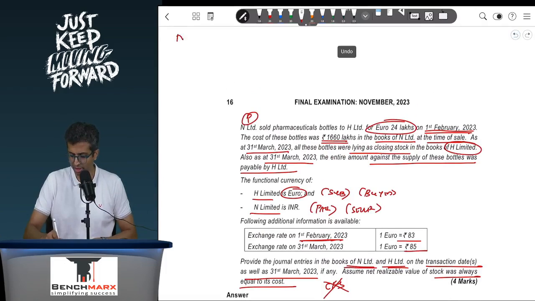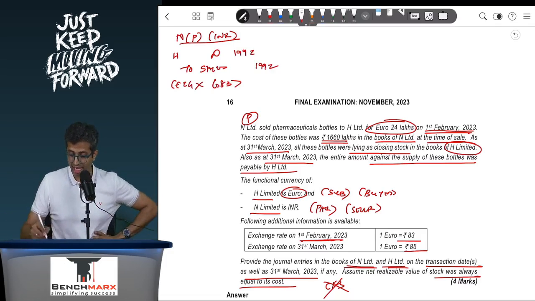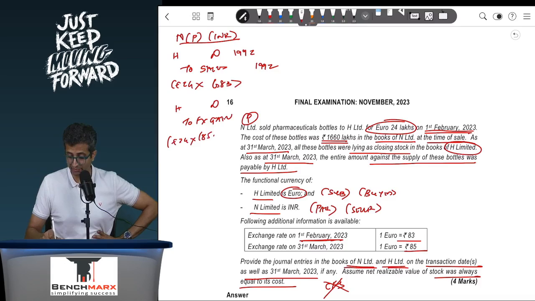So N over here is the parent which is having INR currency. It is selling goods, and hence the entry will be H account debit to sales. Now when it passes this entry, this will be at euro 24 into rupees 83, that is the exchange rate prevailing as on the date of transaction. 24 into 83 comes to around 1992. And at 31st March, at the year end, you will remeasure the receivables, that is at 85. So basically this will be H account debit to forex gain, and this will go to the profit and loss. This is basically 24 into 85 minus 83, and hence this is going to be 48 rupees.